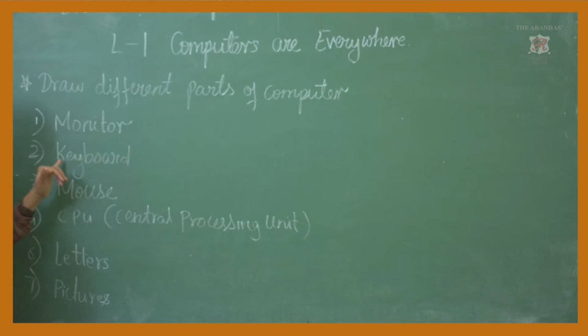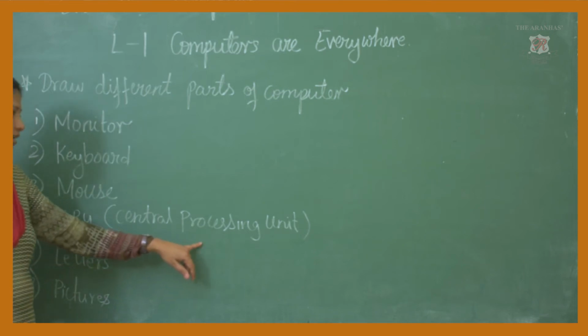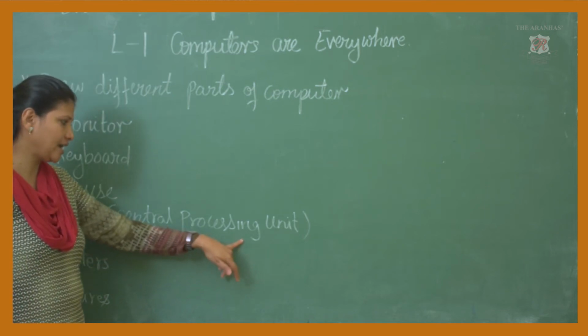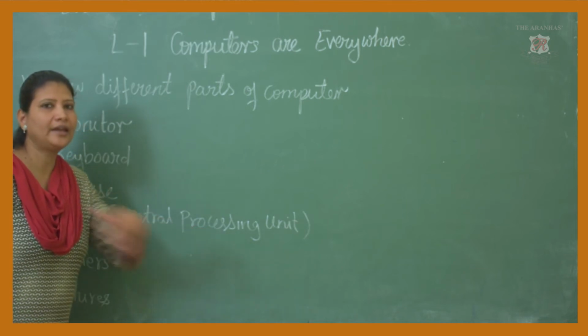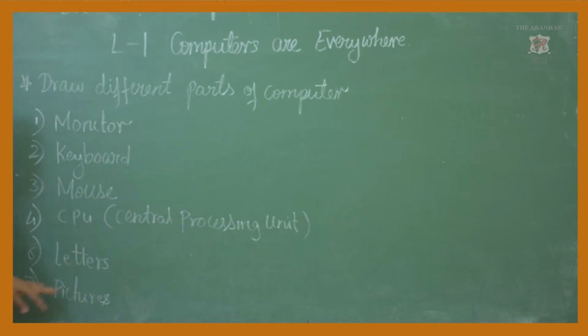Monitor, keyboard, mouse. Then central, processing, unit. This is Central Processing Unit.